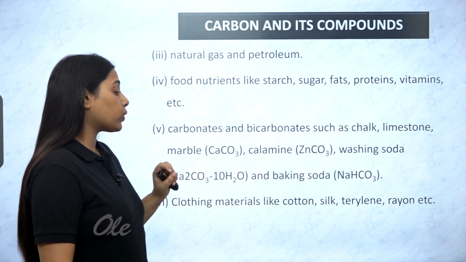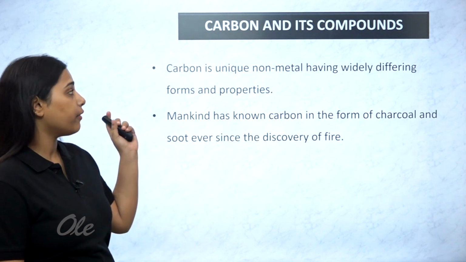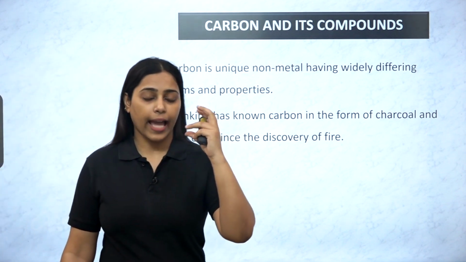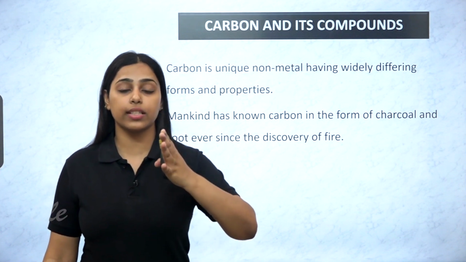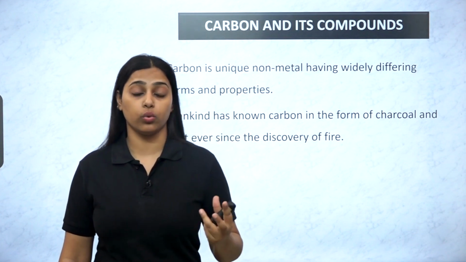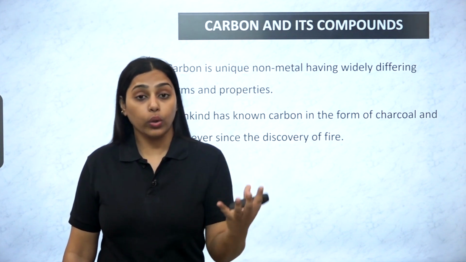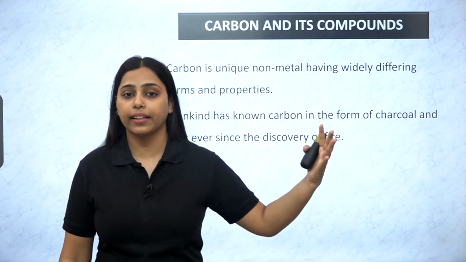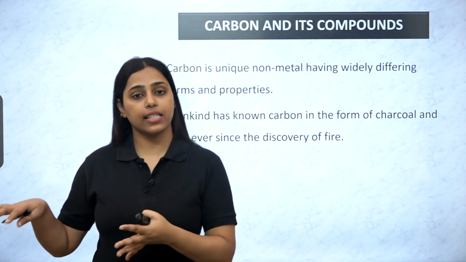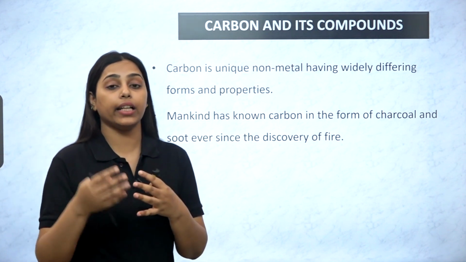Then in clothing materials also it exists in combined form, like cotton, silk, and other kinds of textile fibers. This carbon is a very unique non-metal because of certain exceptional characteristics, due to which it is able to form more than 1 lakh compounds in nature, and that too only organic ones. Inorganics are a separate category. So more than 1 lakh organic compounds exist, that's why it has been made a separate category, and those characteristics you'll study in more detail in your 10th class.